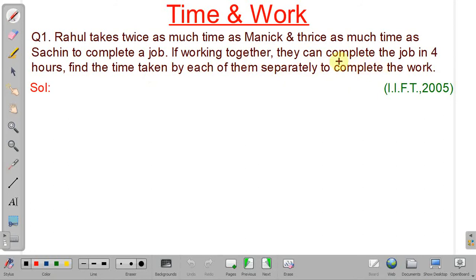So how we can solve this? Suppose we assume let the time taken by Rahul be X hours to complete the job.